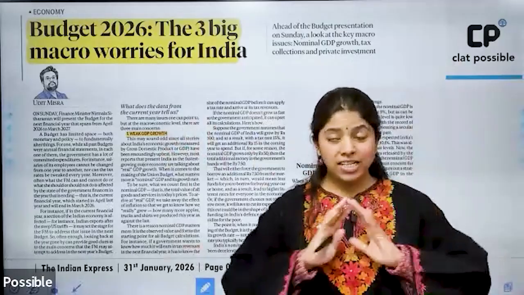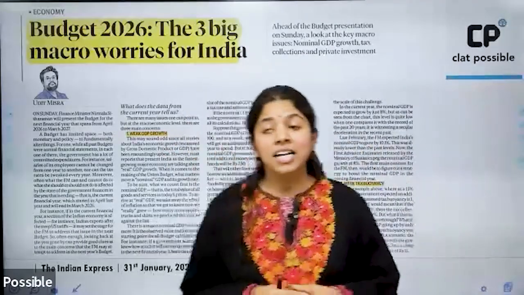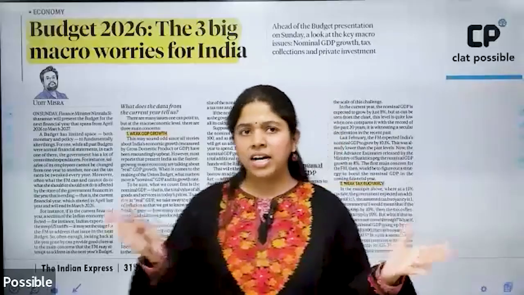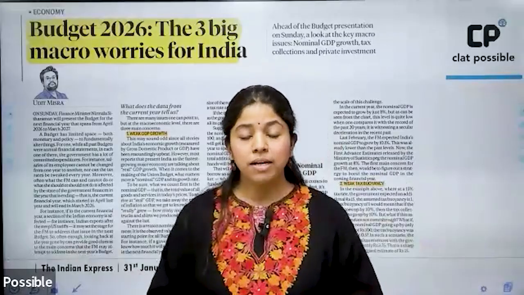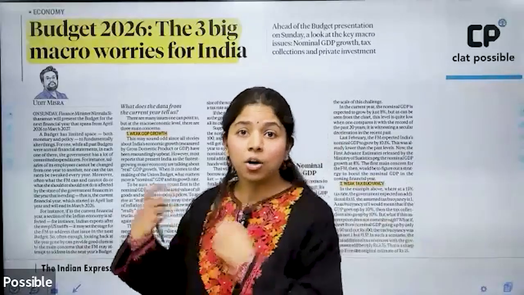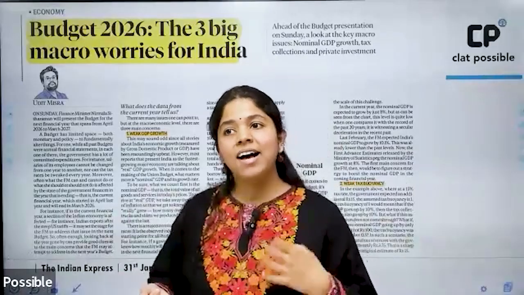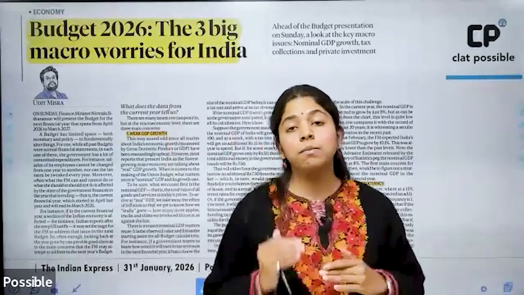Although it has been highlighted in the economic survey also that the Indian economy is growing at a much rapid pace and is now the 4th largest economy in the world, set to become the 3rd largest economy, etc. But this growth has been very, very slow. So although we are witnessing growth in GDP, the growth in GDP is slow.